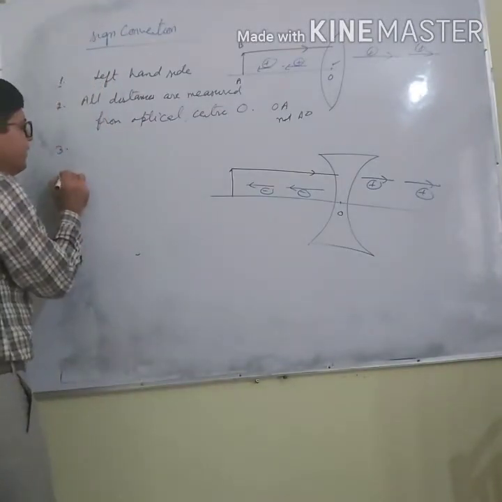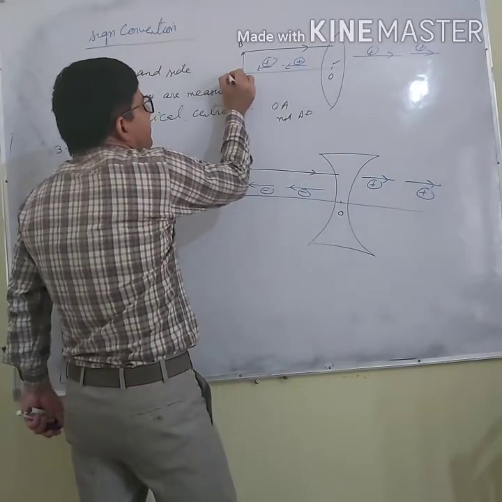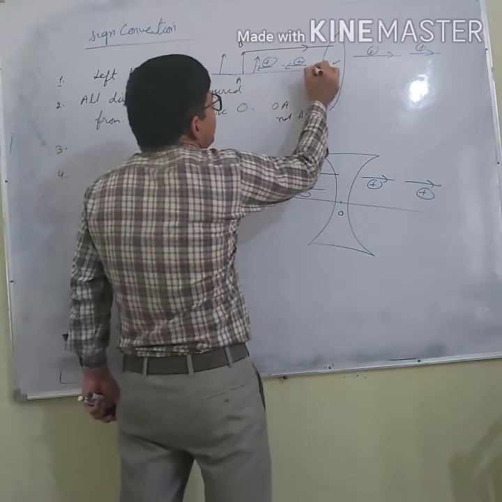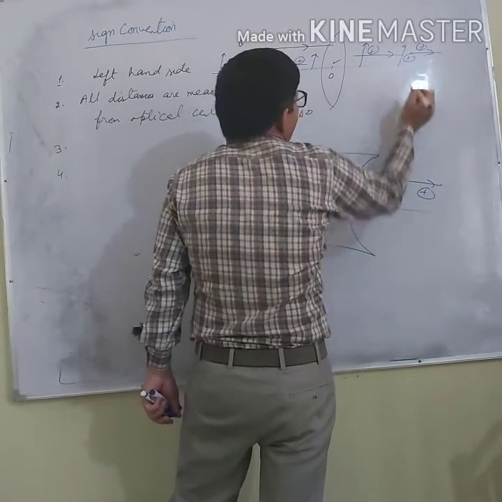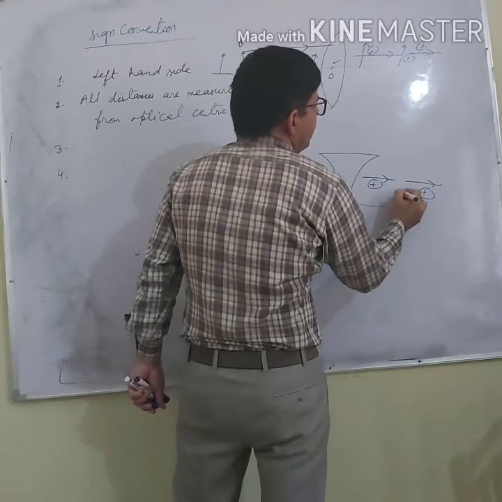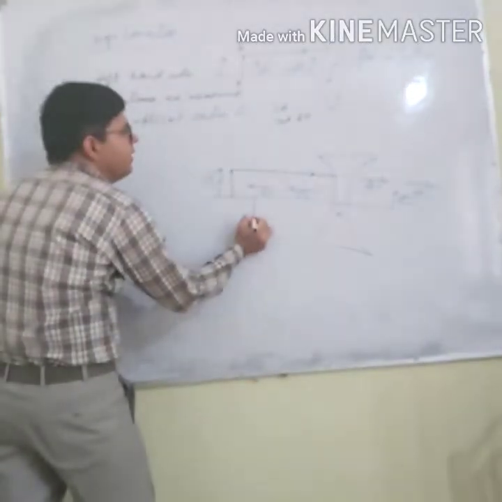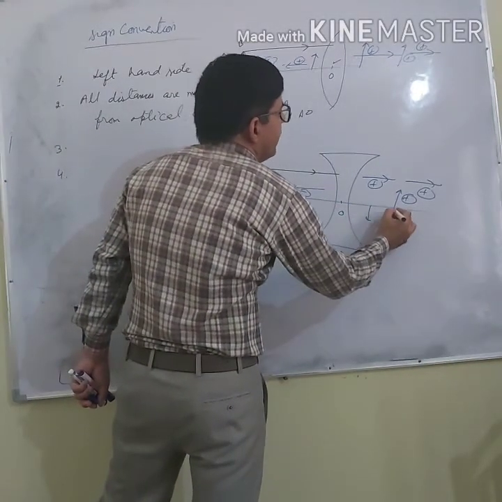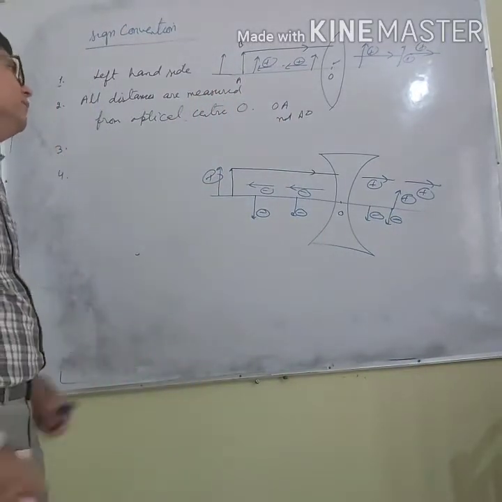Fourth point is the vertical distances, that is the heights above the principal axis, these heights are positive. This height is positive, this is also positive, and the distances measured below the principal axis are negative. Vertical distances below the principal axis are negative.